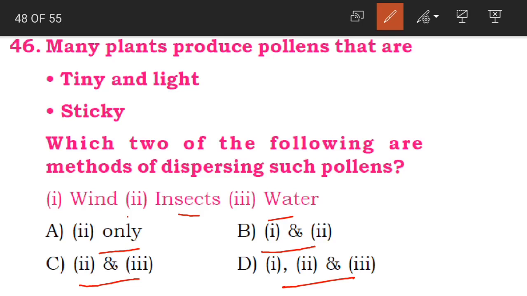Now why? Because when they are very small and light, that is very weightless, what will happen? They can float through water. And then when they are sticky, what happens? What we learned is that they are going to stick to the body of the insects or any human being or animals. So that is why they are carried far away from the mother plant. That is why the second and third options are the correct answers here. Okay, clear?